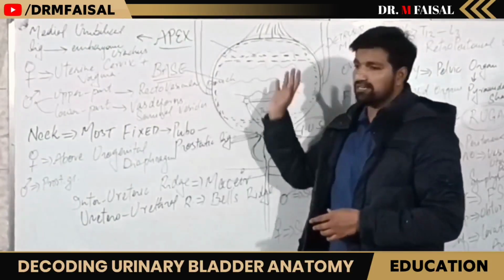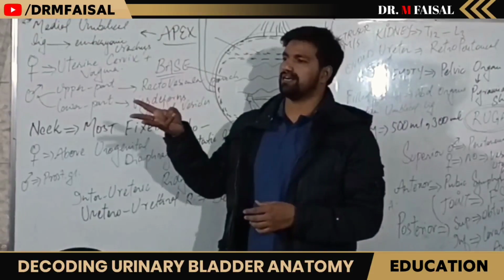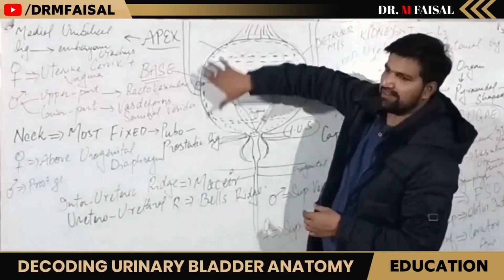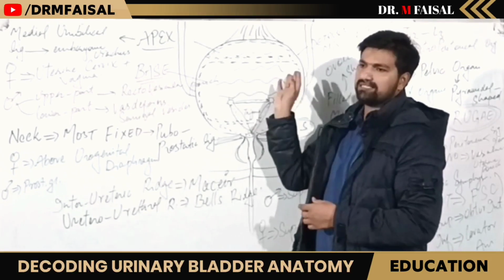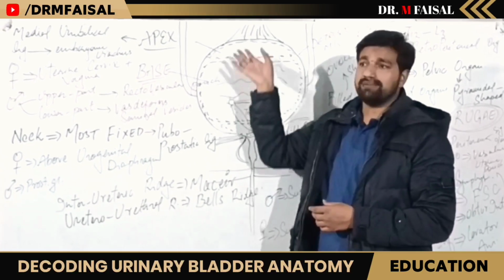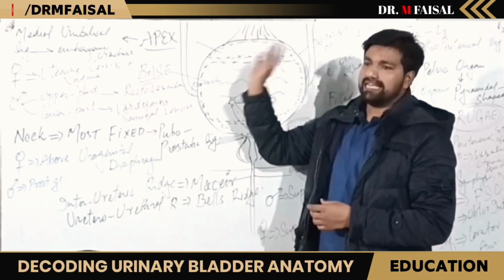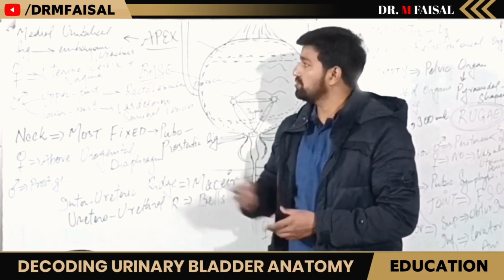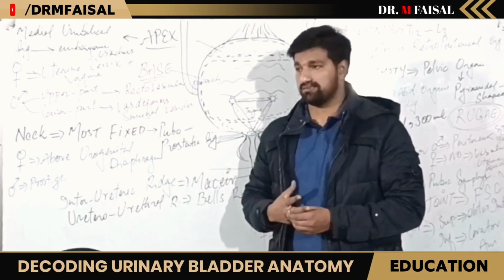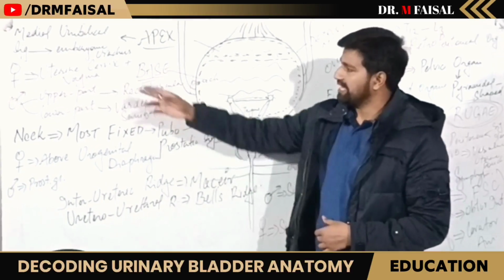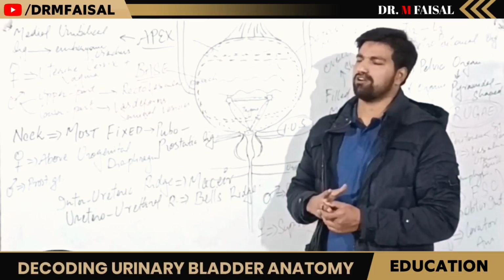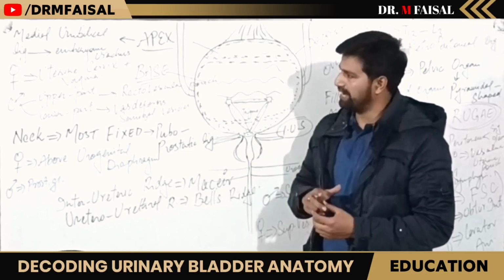Then we have discussed the parts of the urinary bladder. We have three parts. The uppermost part is called the apex. Then we have the fundus or base. Then we have the neck. Apex, as I mentioned earlier, the medial umbilical ligament is a remnant of the embryonic urachus, and it is attached to our umbilicus. Then we have the base or fundus or body of the urinary bladder.